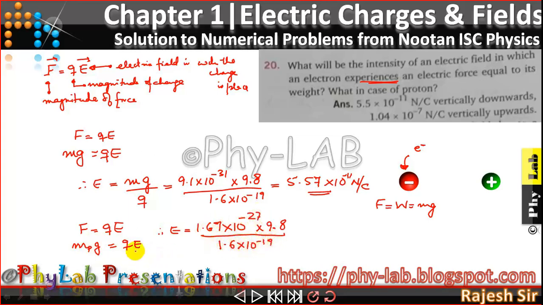The formula remains the same because you are still finding the electric field. So E is equal to the mass of the proton into gravity upon the charge of the proton, friends. So here you need to put everything with reference to the charge of the proton.